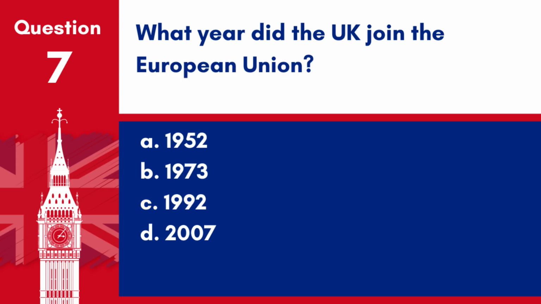Question 7. What year did the UK join the European Union? A. 1952. B. 1973. C. 1992. D. 2007. Answer: B. 1973. The UK joined the European Economic Community, which later became the European Union, in 1973.